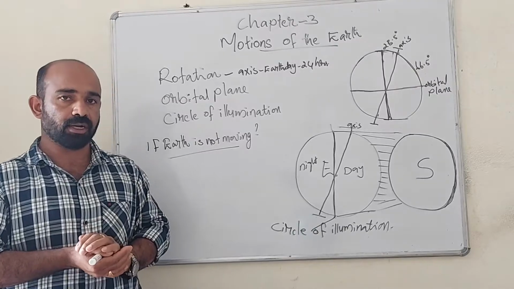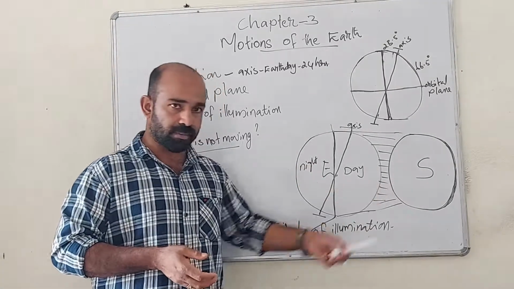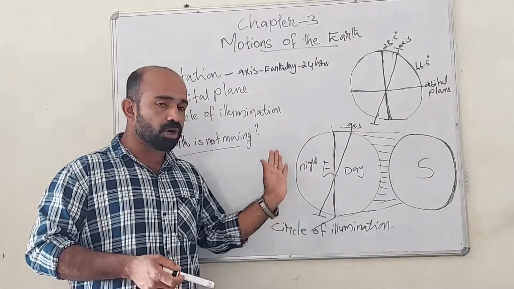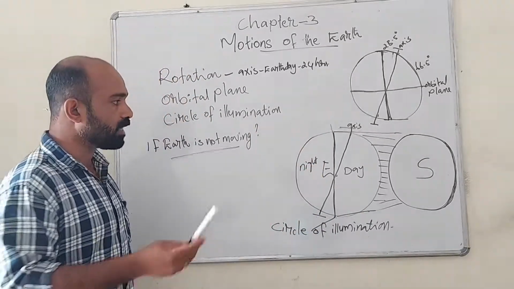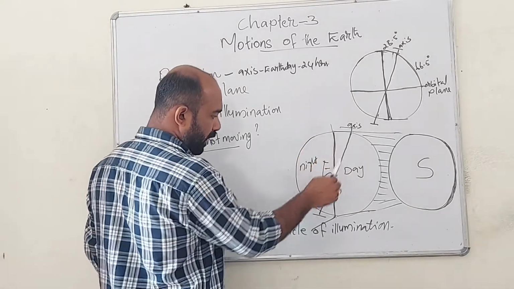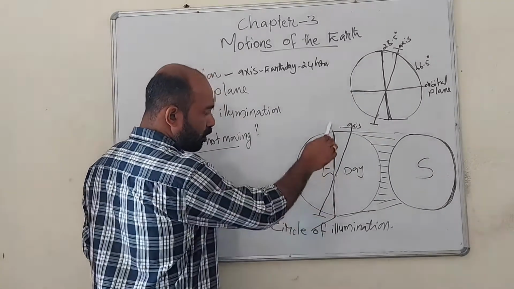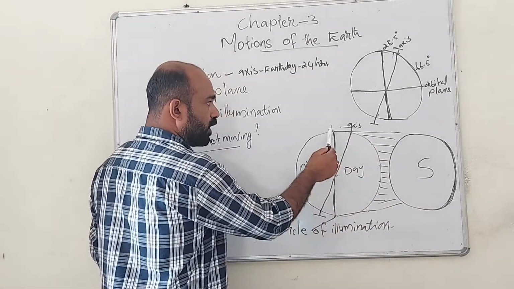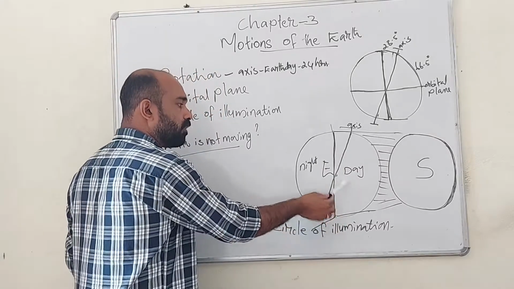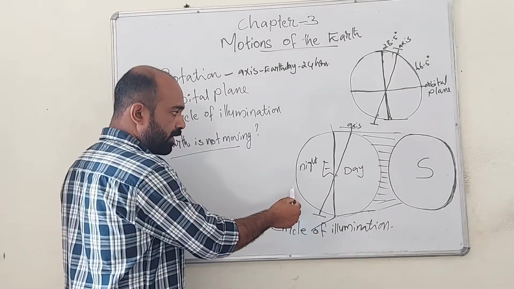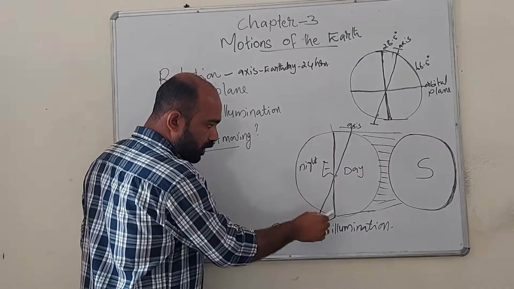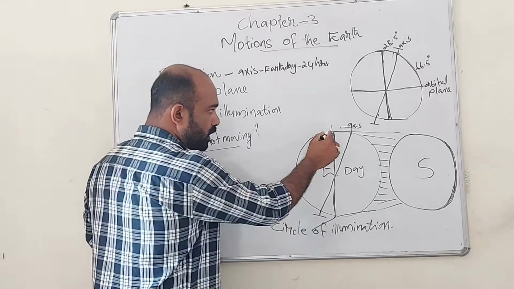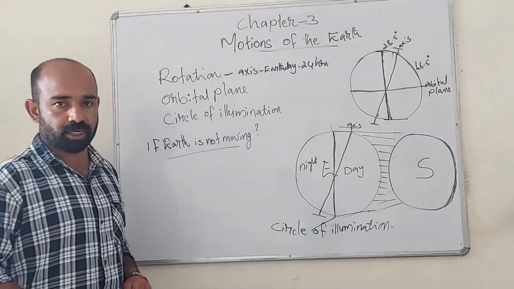And next we can see about circle of illumination. Here you can see one other image. So this is sun and earth. We know that the part of the earth which faces towards the sun will get sunlight. So here you can see axis and this is the exact center of the earth. Up to this much portion sunlight is available. When this portion is getting sunlight, this portion will be day and this area will be night. So the portion where day and night divides is called the circle of illumination.